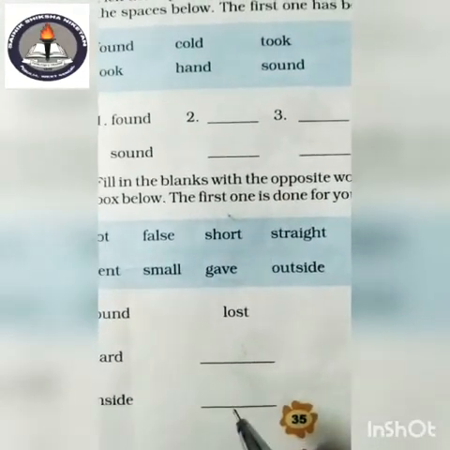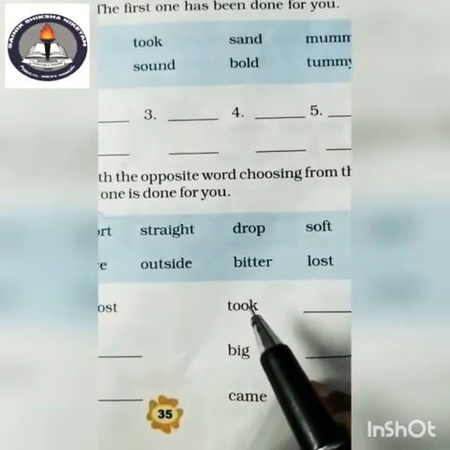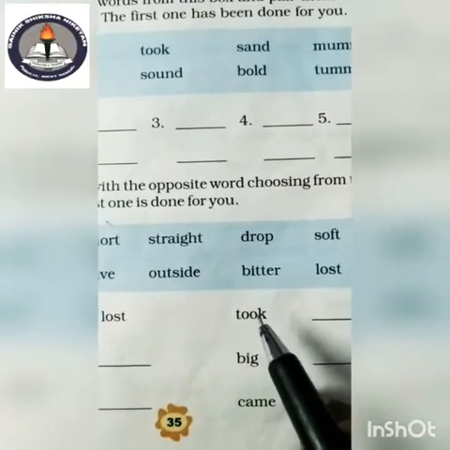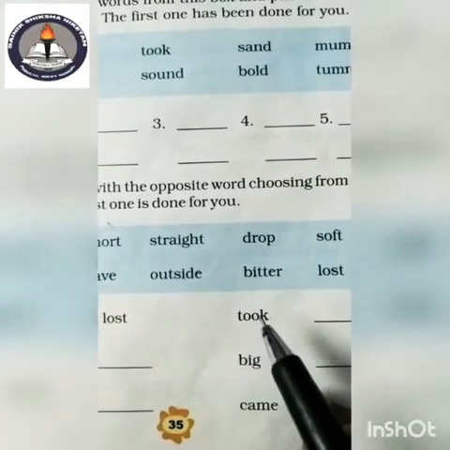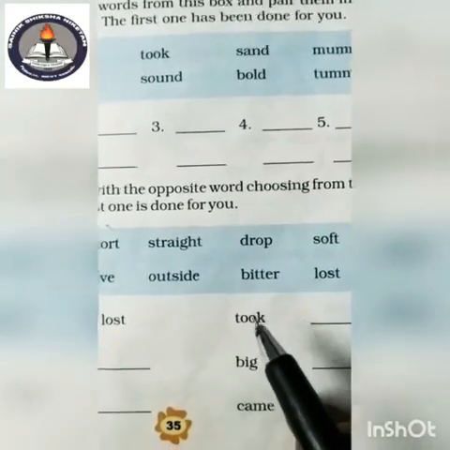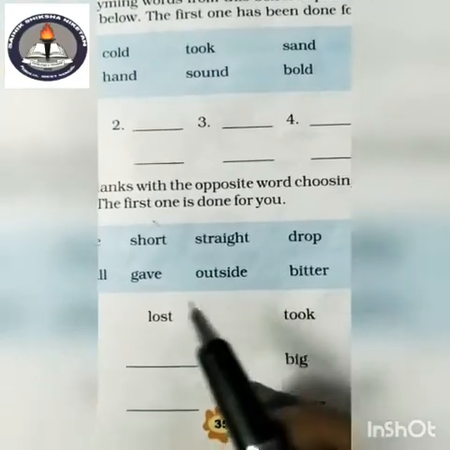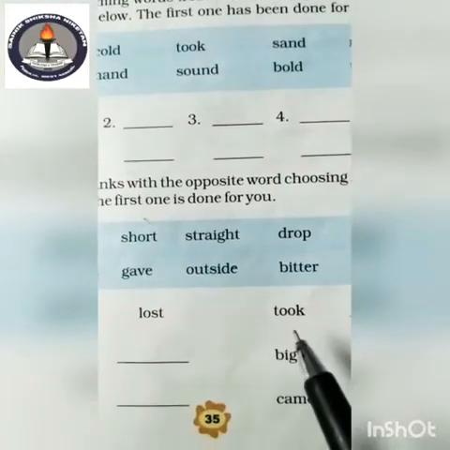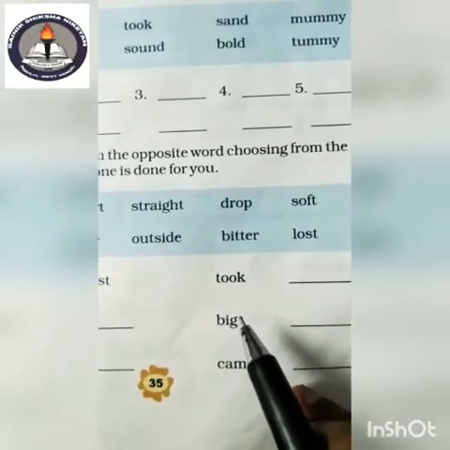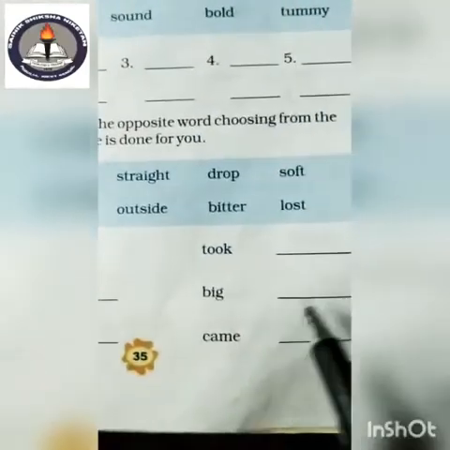So, write here outside. And opposite of took is, it is past form of take. So, opposite of take is give, and you have to write in the past form. So, past tense of give is gave. So, this one. Opposite of took is gave. And opposite of big is small. So, write here small.